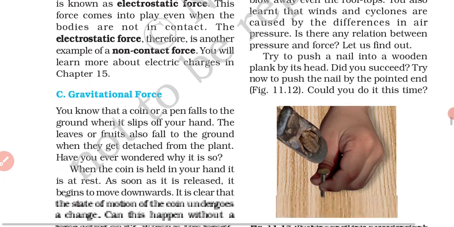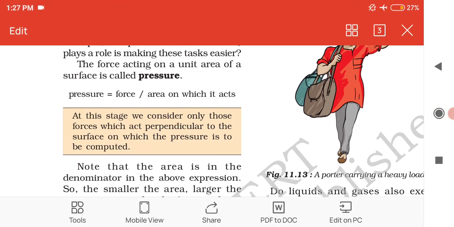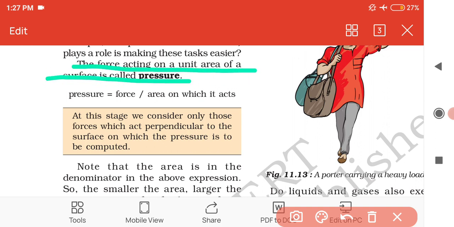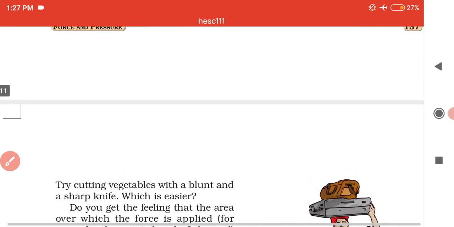Clear? So what is pressure actually? Pressure is the force acting on a unit area of a surface. The formula of pressure is: pressure is equal to force divided by the area on which it acts. Pressure is simply equal to force by area. Let's discuss more about pressure now.